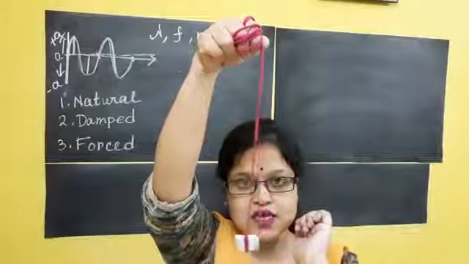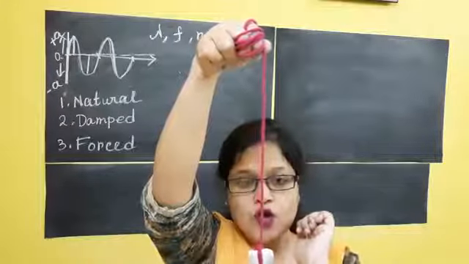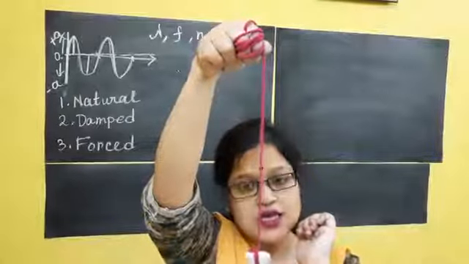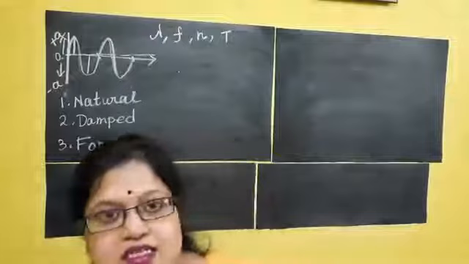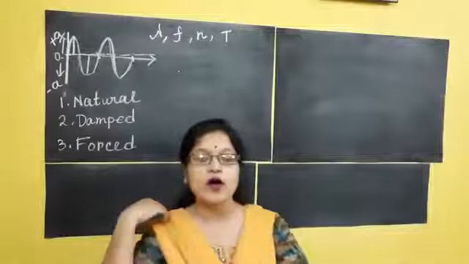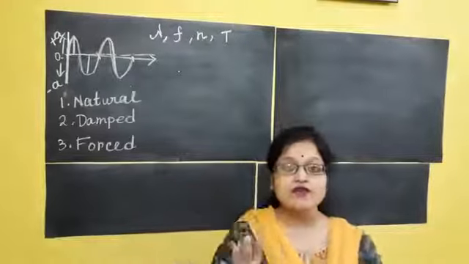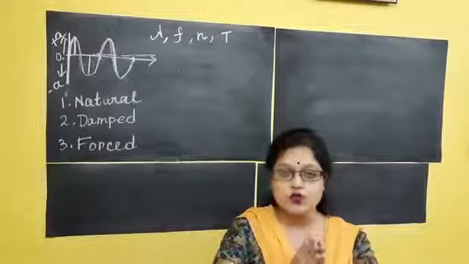You can see it is vibrating, but after some time it will automatically stop. Why does this happen? Because obviously this environment is not a complete vacuum, air is there, and air gives the opposing force, so we can't see a continuous motion.